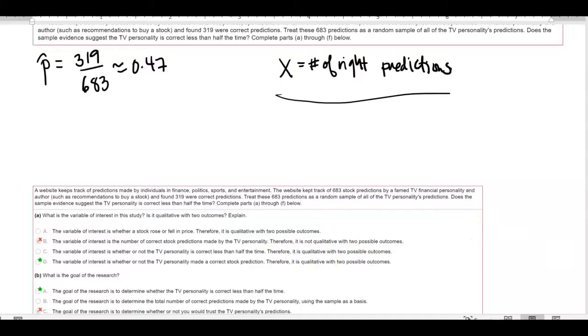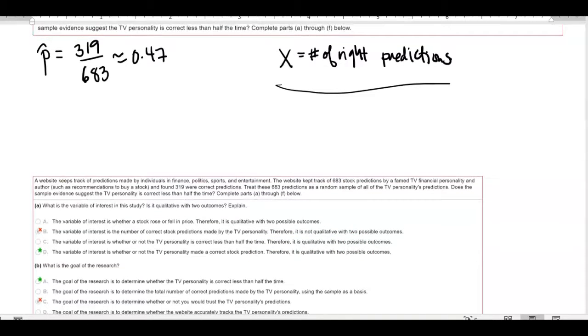What's the goal of the research? Okay, so we get the sample, and in the sample, 47% of the time he was correct in his predictions. If he was doing this just by chance, he'd have a 50-50 chance of being right or wrong, right?